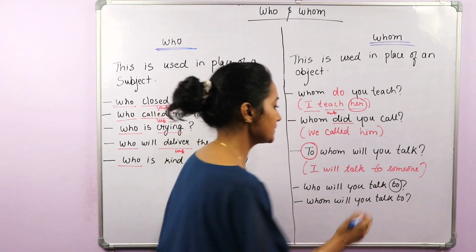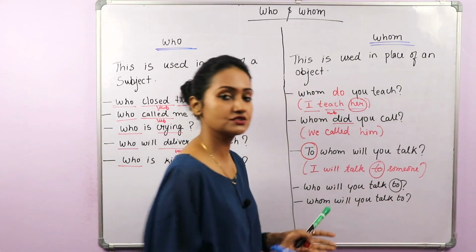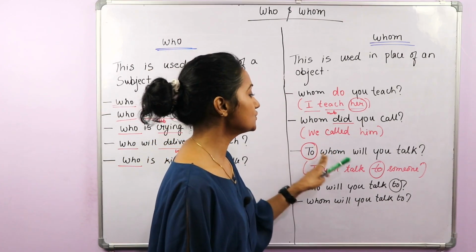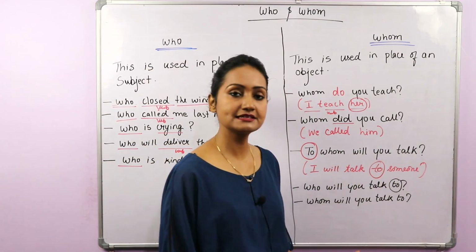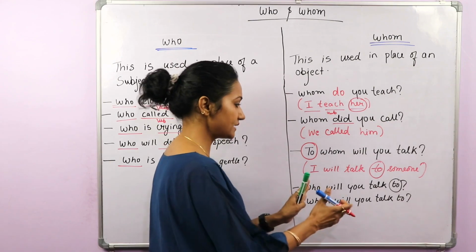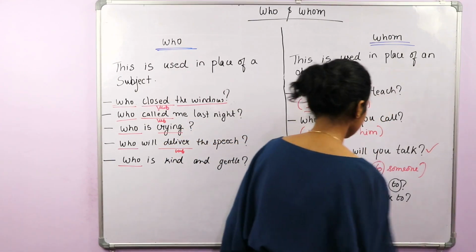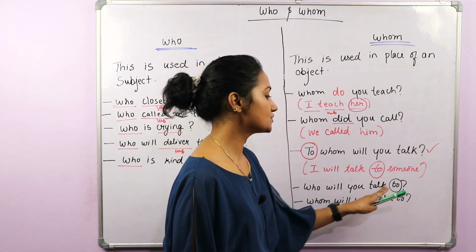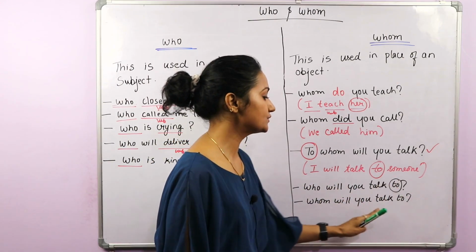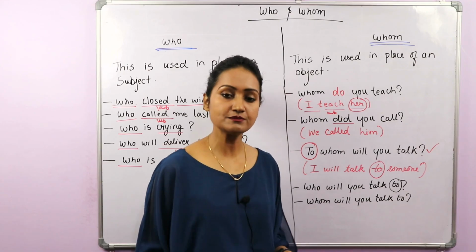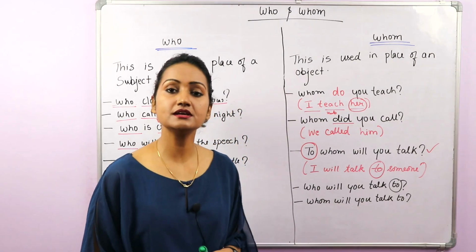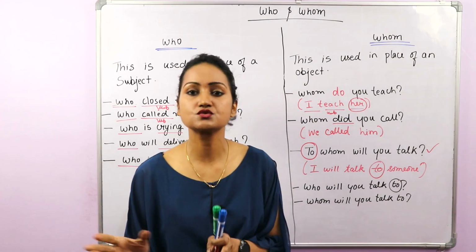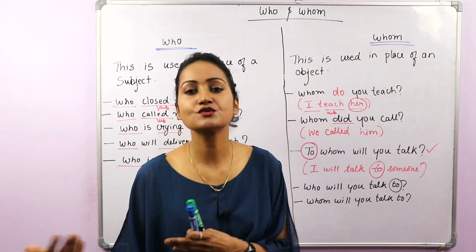So here we have a preposition. Okay, so we have to use this preposition as well in the question. Now to whom will you talk? This is the best way to frame this question. Okay, now you must have heard people saying who will you talk to or whom will you talk to. Yes, sometimes we end a sentence with a preposition, which is not wrong. I'm not saying it's wrong, but it is less formal.